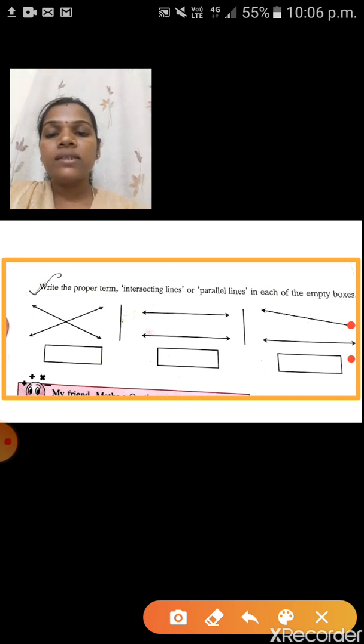Okay, and see the second one: if you extend this line, it will never meet. So these two lines are parallel lines, and these two lines are intersecting lines. Children, understood? Yes, very good.